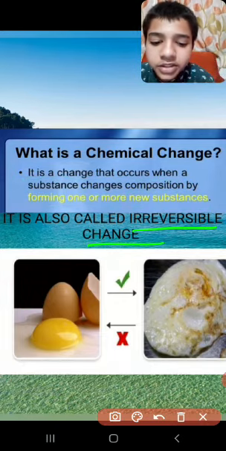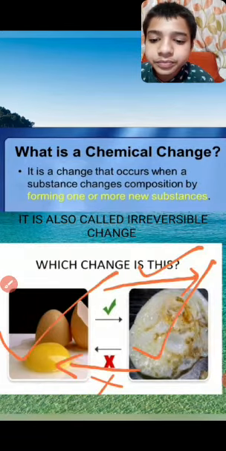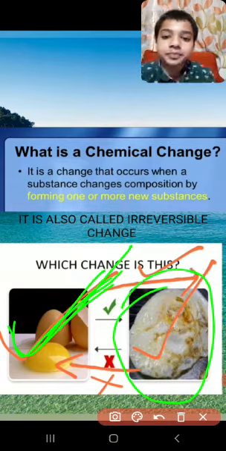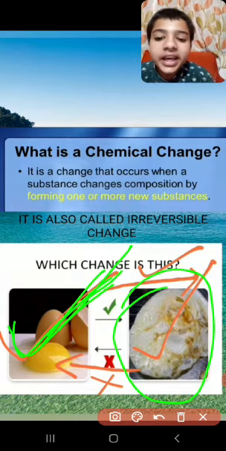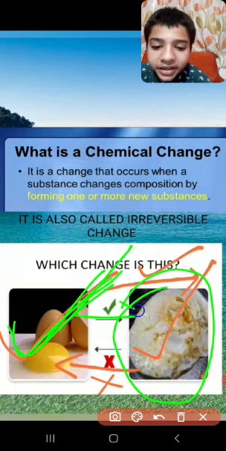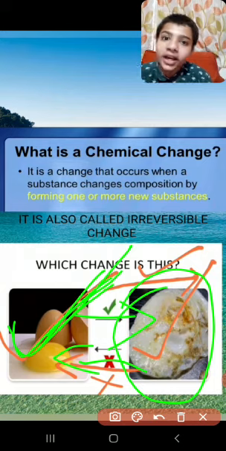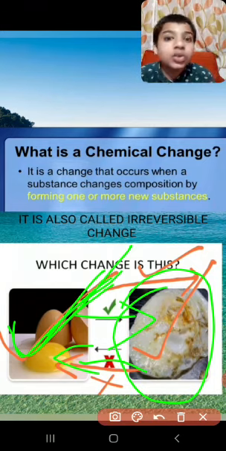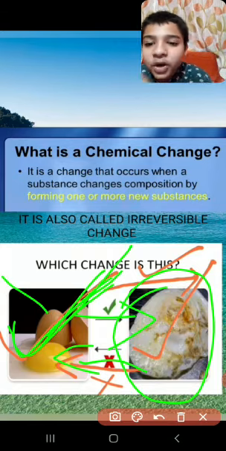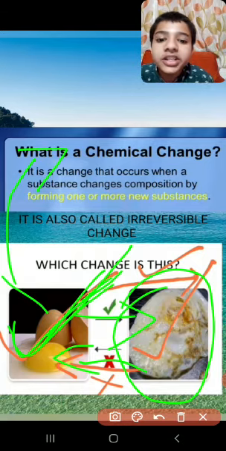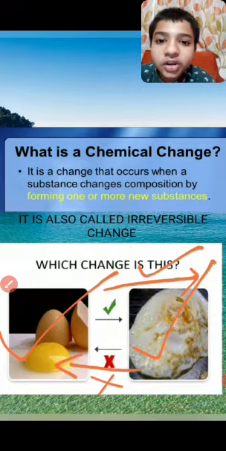See, you take a raw egg, and you want to prepare an omelette. You can prepare the egg into an omelette, as we know. But can you get this omelette back to a raw egg? Think about it. No, you can't. That's why this is an example of chemical change. It can't be reversed, that's why it is irreversible. That is called chemical change.